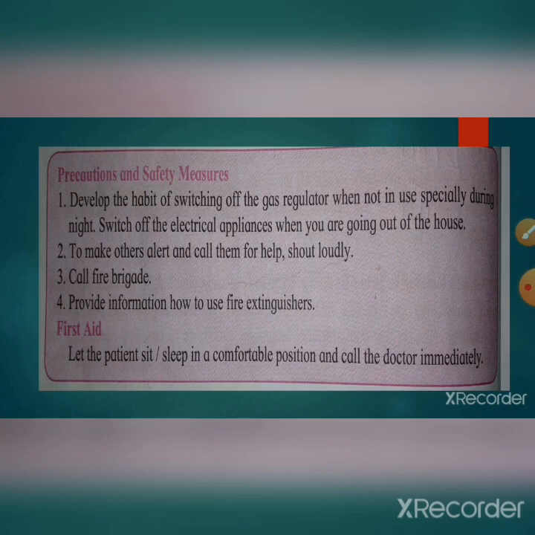First aid: let the patient sit or sleep in a comfortable position and call a doctor immediately.